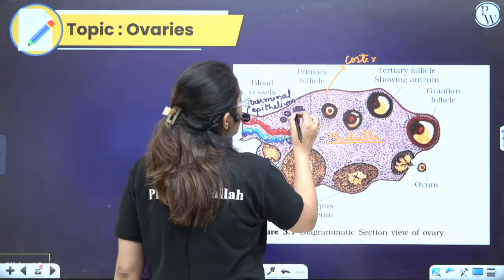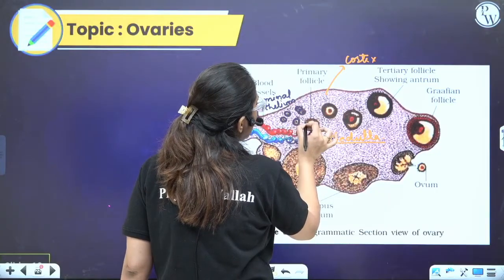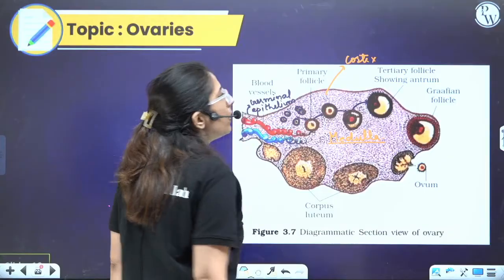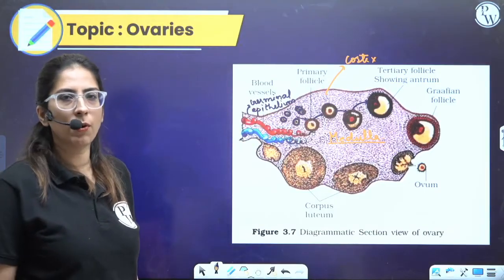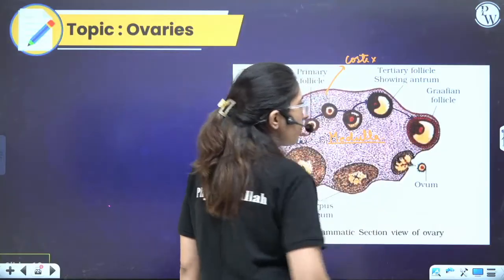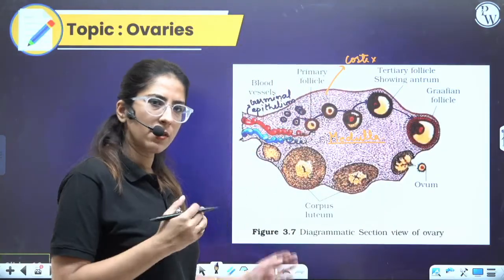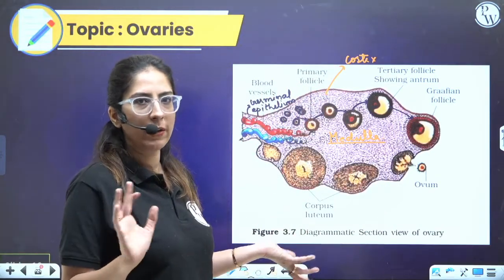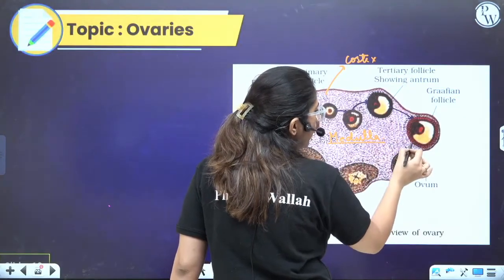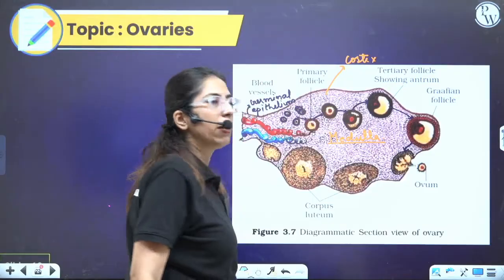These are termed as primary follicles. Ultimately, they grow and form the tertiary follicle. Ultimately, the tertiary follicle forms the Graafian follicle. I'll explain you all the structures. If the structure is done, that means you know everything about it. This ruptures each month.